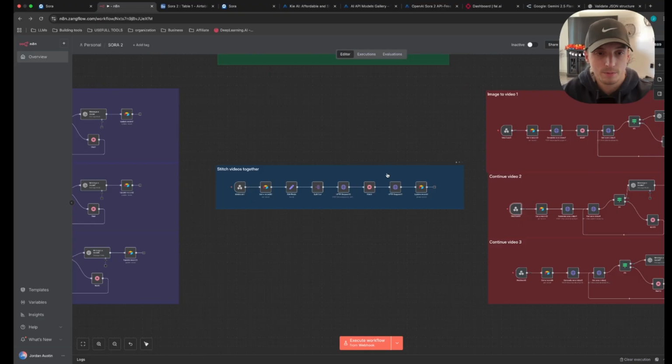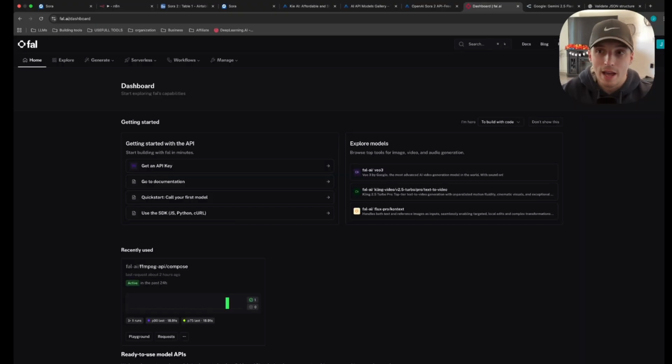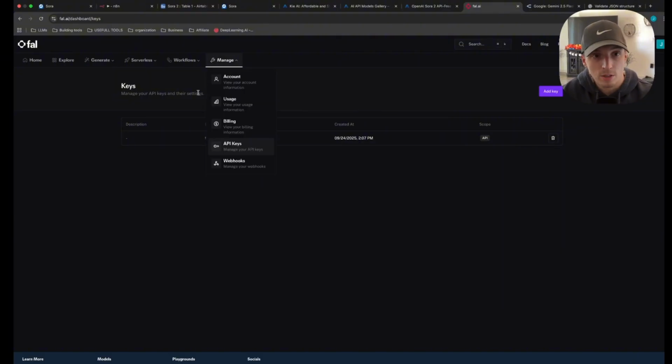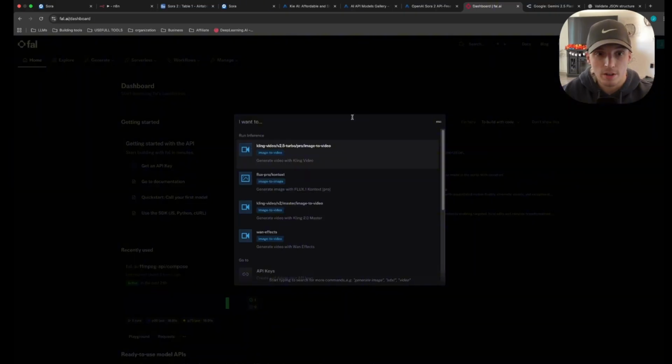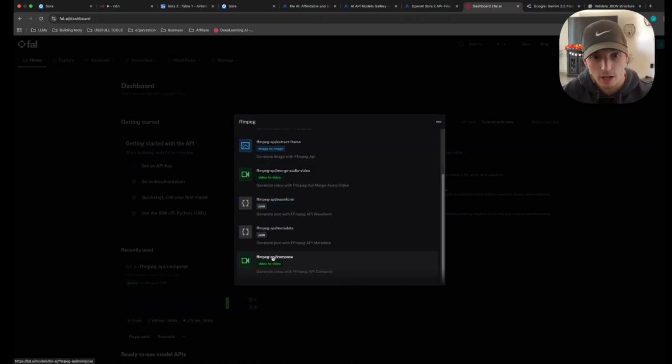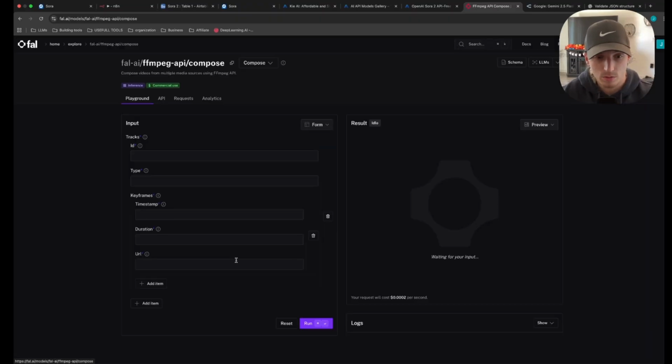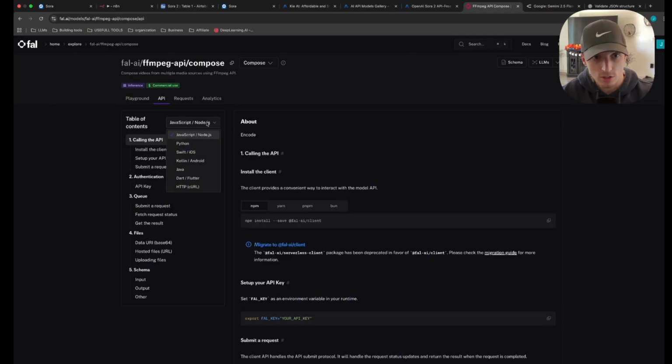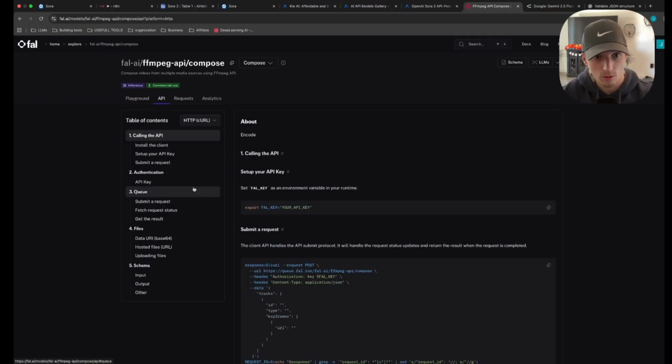So if you just go to fowlai.com, you add in some credits, you create an account. All you're going to have to do is go over to your account here, click on account, go ahead and click manage or get an API key. You can click add a key. It might already give you one, and then you just copy your API key. Then you're going to go up to the search bar here and type in FFmpeg, and then you're going to want to click on API compose. Scroll over to API, change this right here to curl, and then copy the curl.